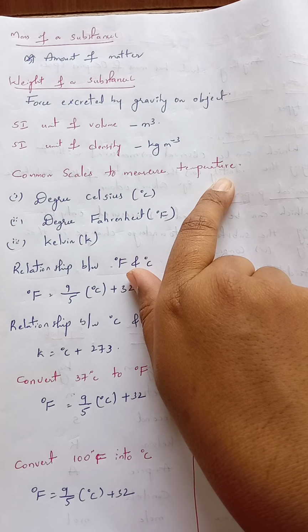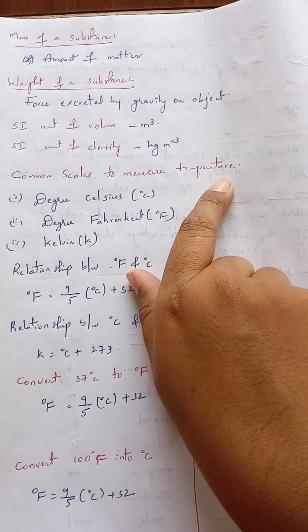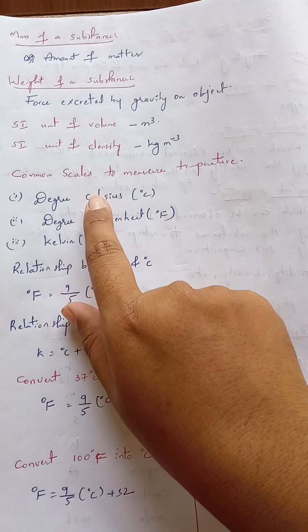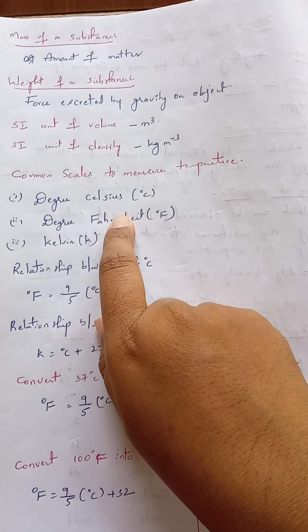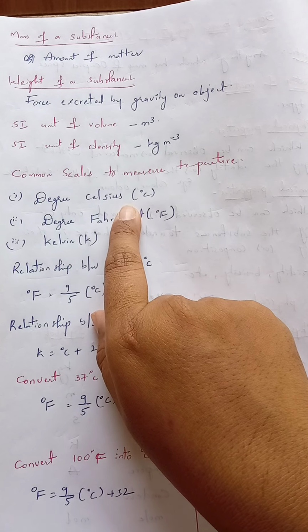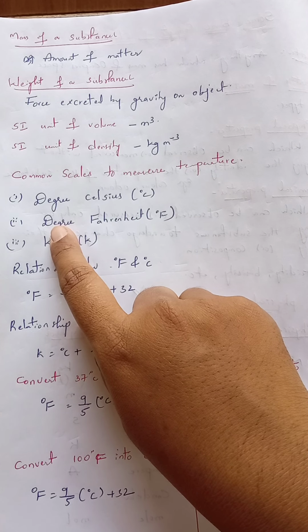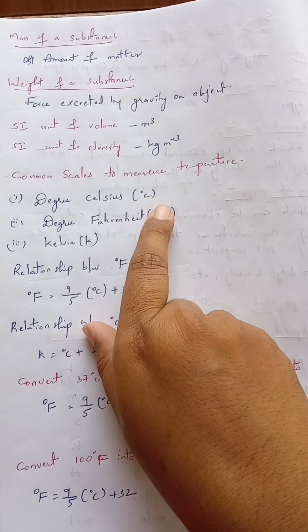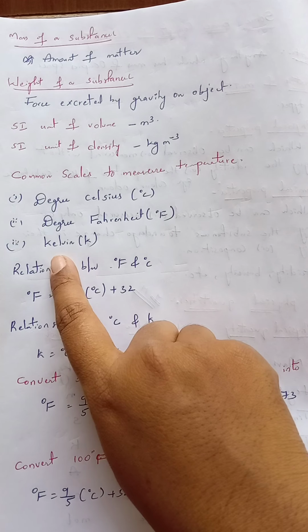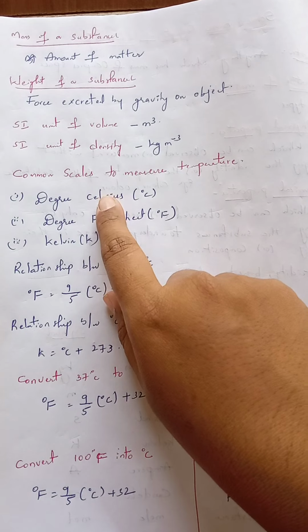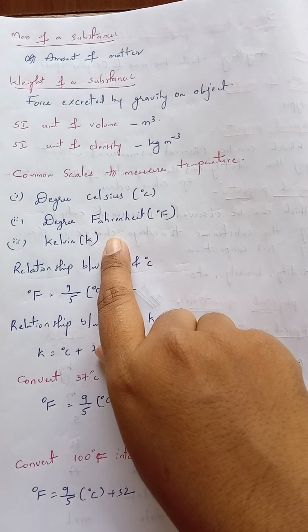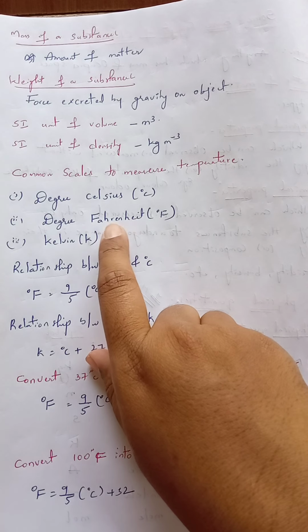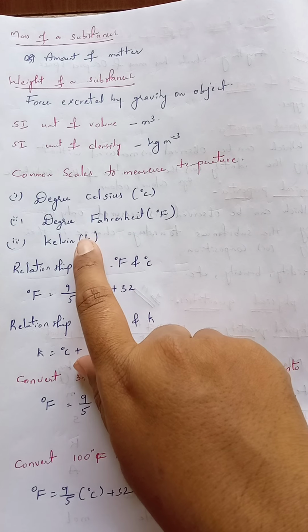Now there are 3 important scales to measure temperature. Other than Kelvin, we still have 2 more scales to measure the temperature, but the SI unit of temperature is Kelvin. The first scale is degree Celsius, indicated by degree C. The next scale is degree Fahrenheit, indicated by degree capital F, and another scale is Kelvin. So these are the 3 important scales to measure the temperature of a substance: degree Celsius, degree Fahrenheit and Kelvin.